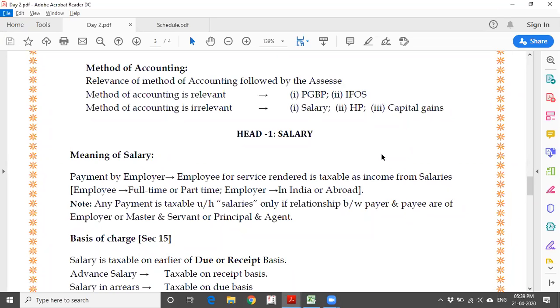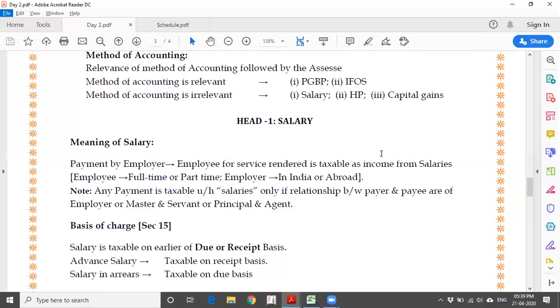So the relationship is more important than nomenclature. Whether you call it a salary, commission, bonus or any allowance, whatever you call it, the relationship is going to determine the head of income under salary. Whenever there is a relationship of employer and employee between two people, then income from salary comes into the picture. Now, section 15 is the charging section for income from salary.